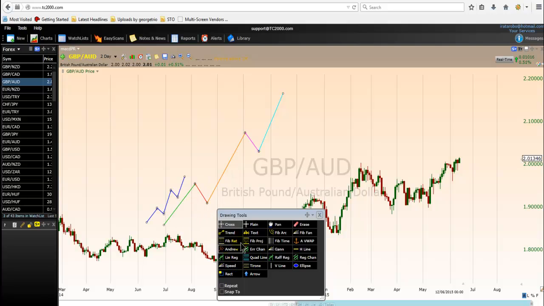So if we say now that the third wave can also be extended, it means that it can be divided into 5 monowaves. It makes sense? So this will be the first monowave of the third wave, and second monowave of the third wave, followed by the third monowave of the third wave itself, and the fourth monowave of the third wave itself, and the fifth monowave of the third wave itself.